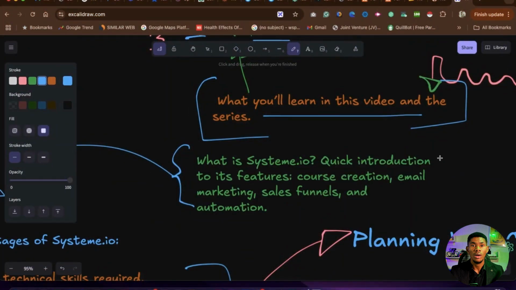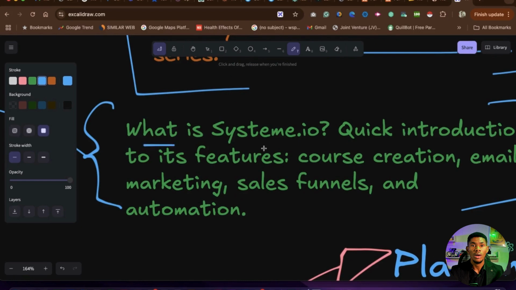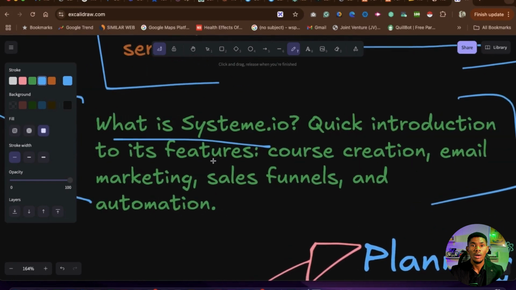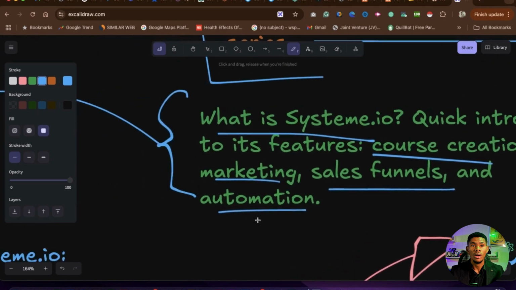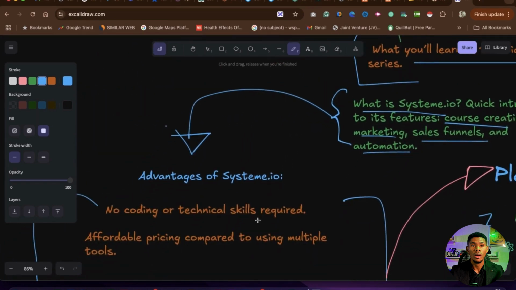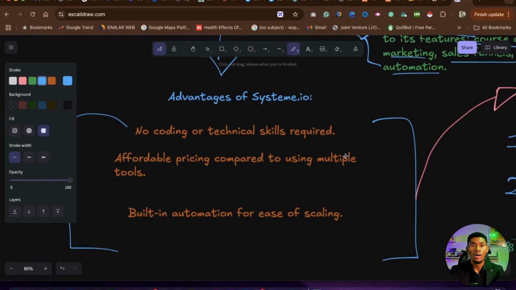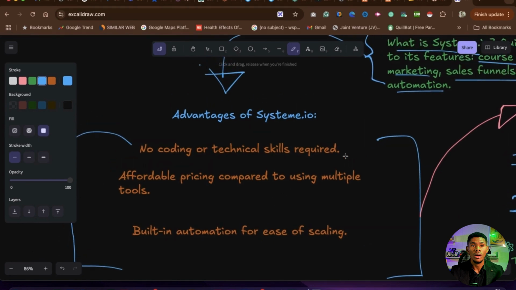Now let's talk about this big man here. The platform we are going to be using to do this, the all-in-one marketing platform, is a solution that allows you to do a lot: course creation, email marketing, sales funnel, automation, and a lot more. But since this video is not all about what they do, let me tell you what you'll be getting if you decide to use this particular platform with all its advantages. First thing is that you don't need to be a coder. There's no technical skill required in doing this.